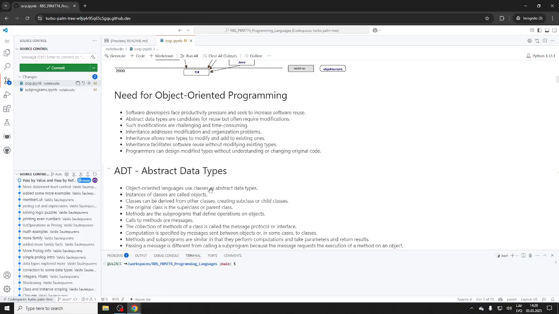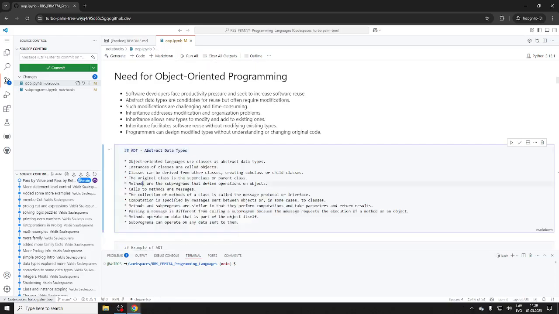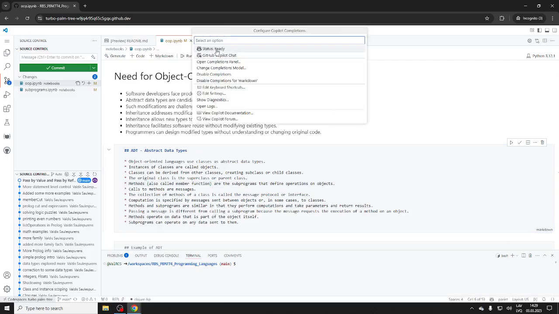So how about methods? We call them member functions sometimes. Member functions, come on, I don't want to type all day. Why doesn't it do anything? AI is broken today. I'll do everything myself. It's not completing, and what else? No, it should be working. I don't know what's up.